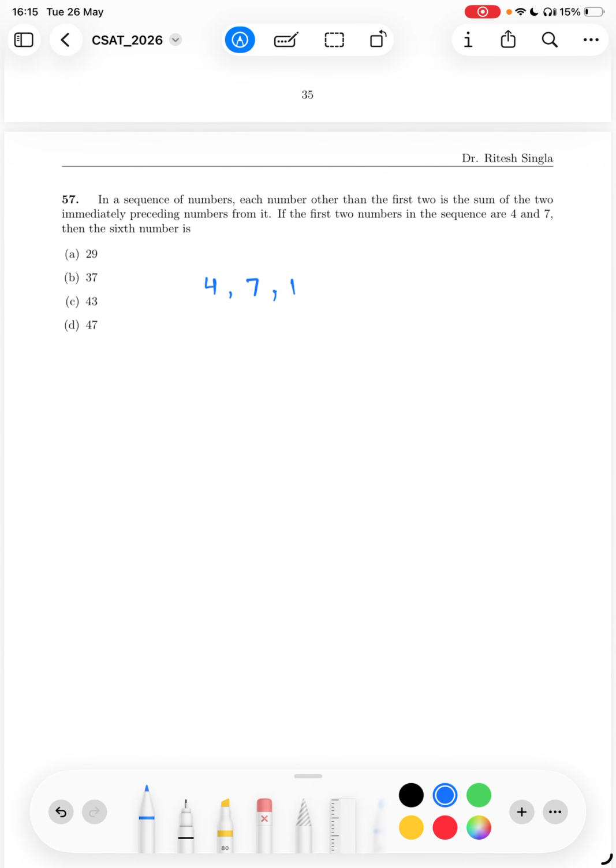So the next number will be 11, then 18, then 29, then 47, and so on.